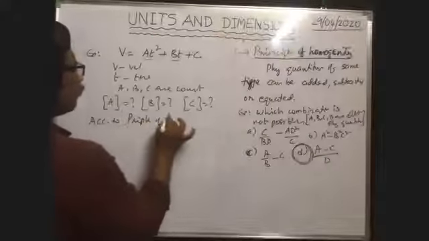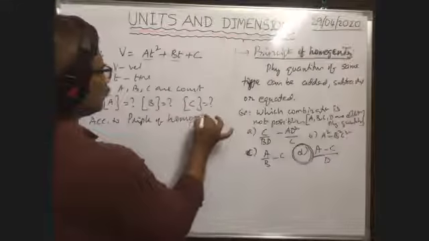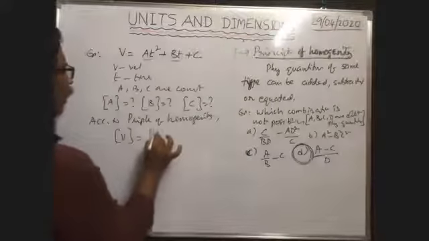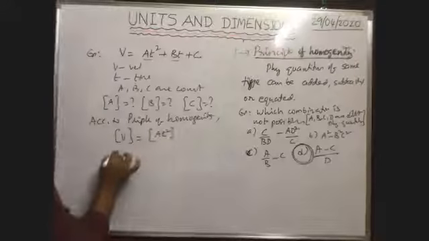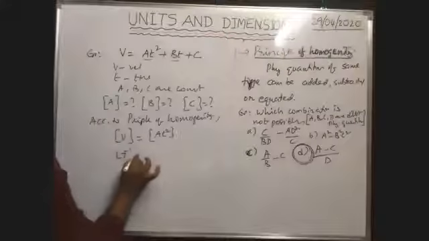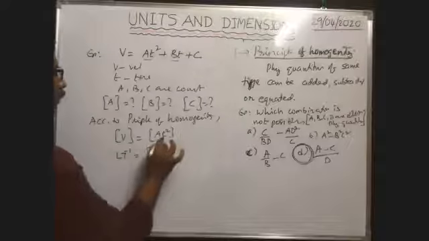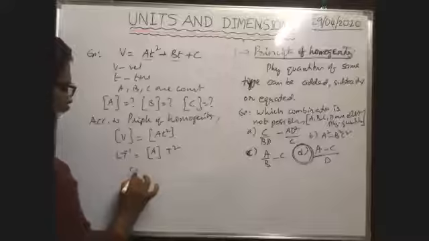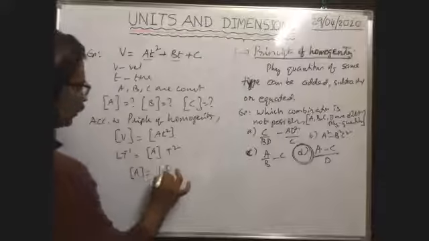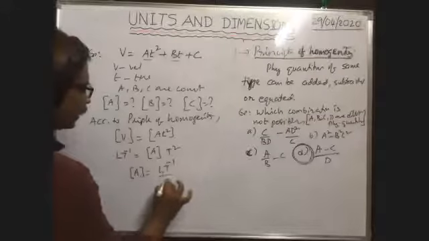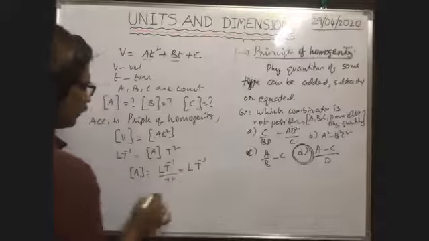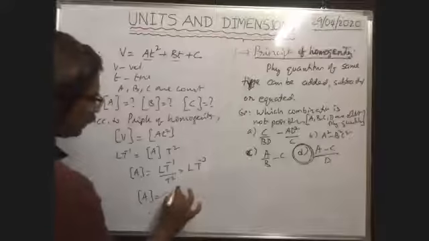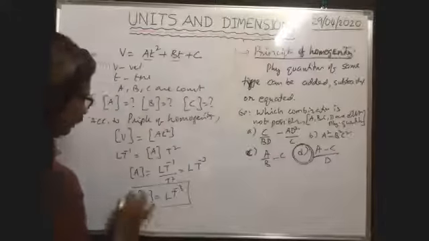According to the principle of homogeneity, the dimension formula of velocity must be equal to the dimension formula of at square. So the dimension formula of velocity, LT^-1, is equal to the dimension formula of A into the dimension formula of t square, meaning T square. Therefore, the dimension formula of A is LT^-1 by T square, that is equal to LT^-3. This is the dimension formula of A.